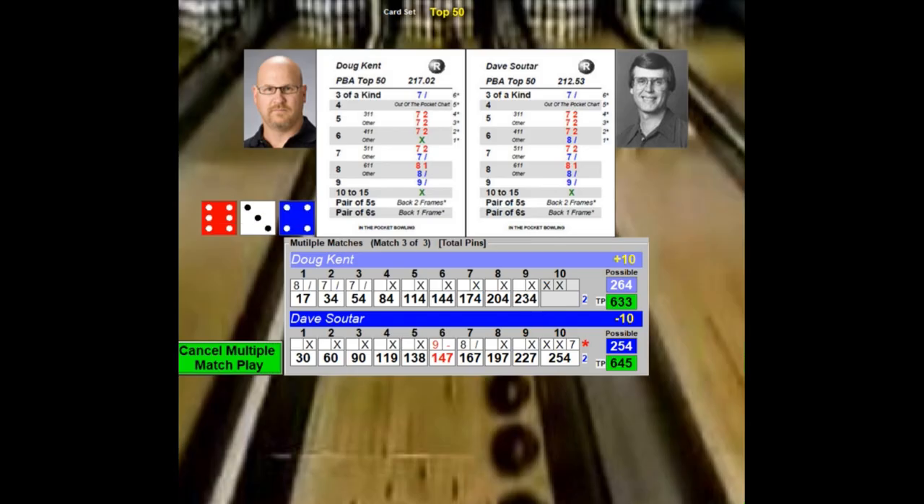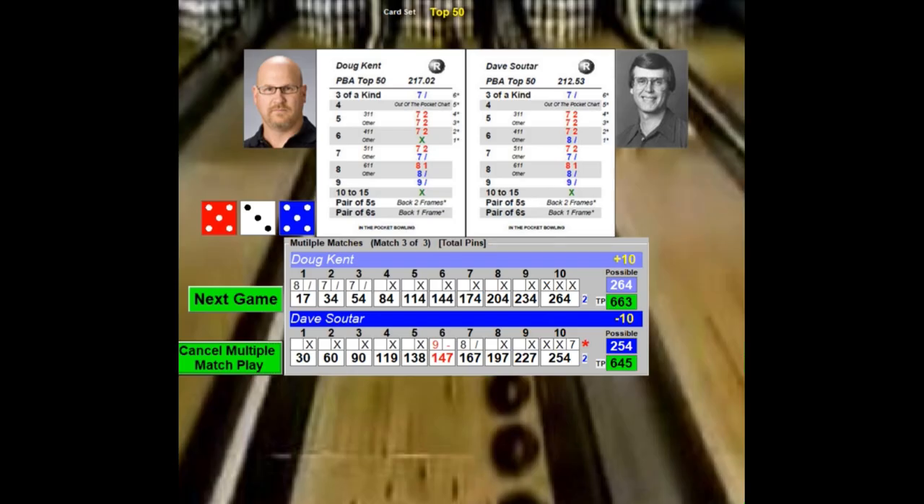I think he's got it. I think he's got it. He does. Kent throws 1, 2, 3, 4, 5, 6, 7, 8, 9 in a row. Soltar had 9 strikes, but Kent throws 9 straight strikes. Unreal. And he beats Soltar.